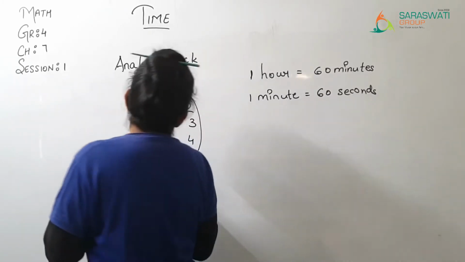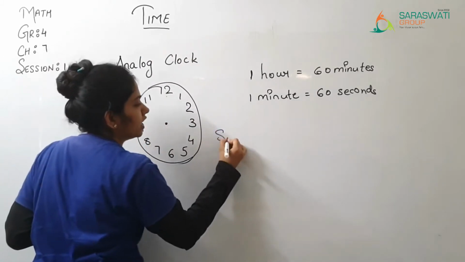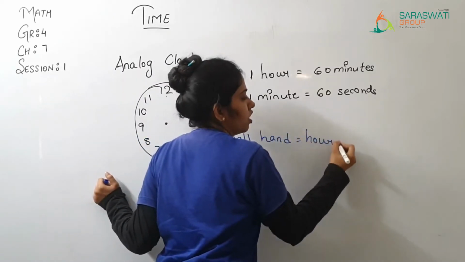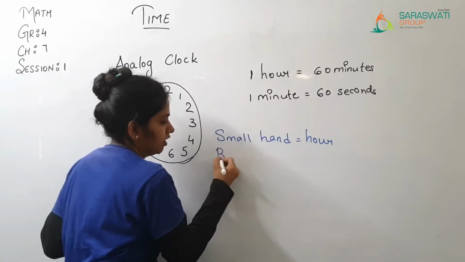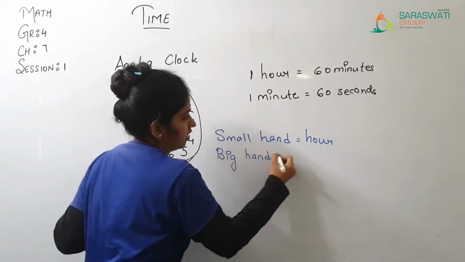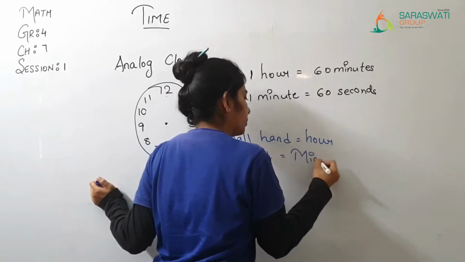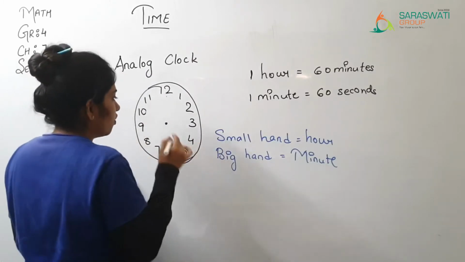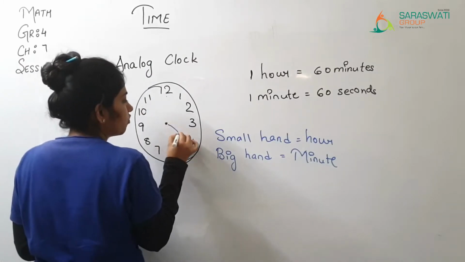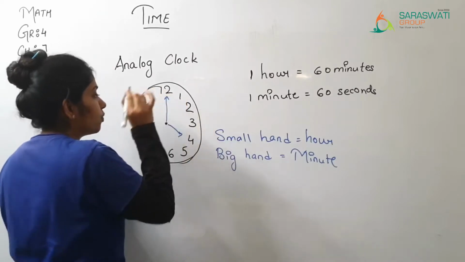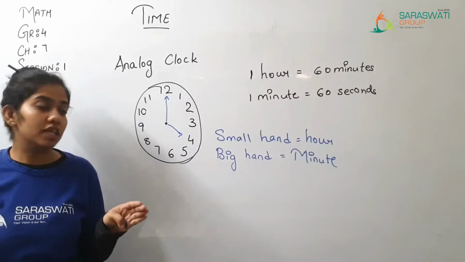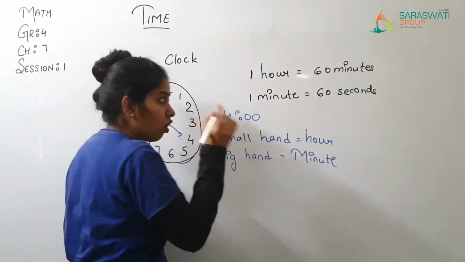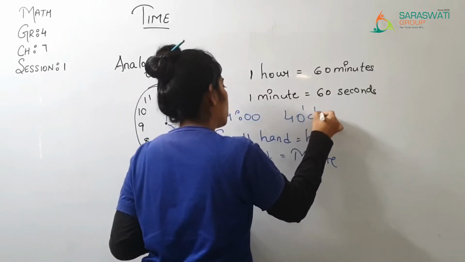If I say that our small hand is known as the hour hand, and the big hand is known as the minute hand. जो बड़ा है वो minute hand कहलाएगा and the small hand is known as the hour hand. Now, if the small hand is on 4 and the big hand is on 12, so what does that mean? It means that it is 4 o'clock. You can write it this way, or else you can write it this way, 4 o'clock.